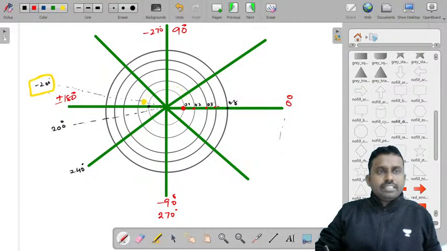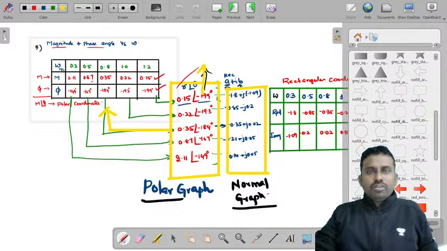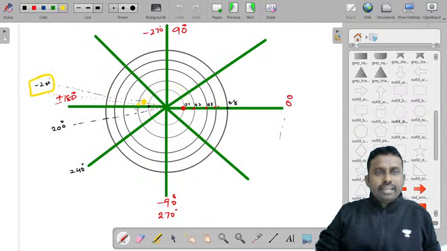Let's say this is the minus 193 line, and on this you need 0.2. So this circle, this is the point. Next we have 184, 0.3. I'll consider 180 and 0.3. So this is 0.3, right? 180 and this point approximately.